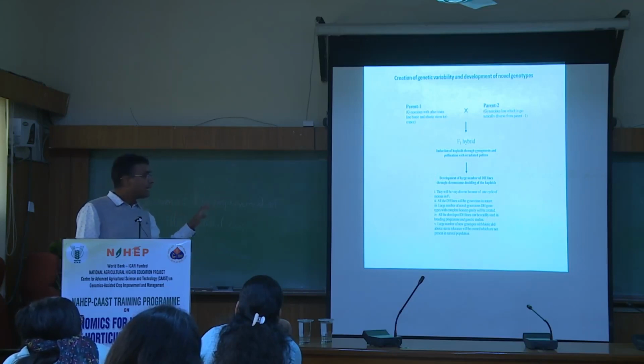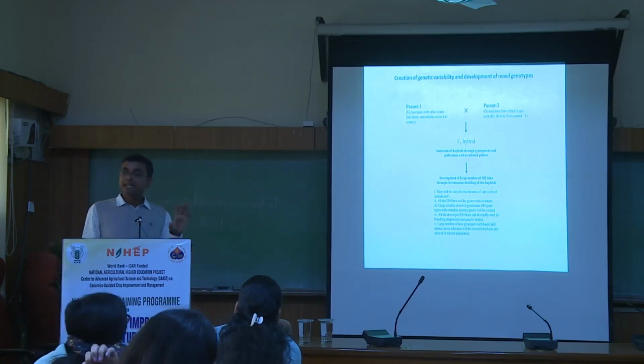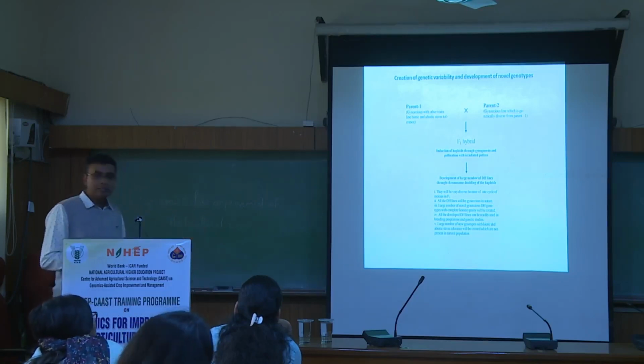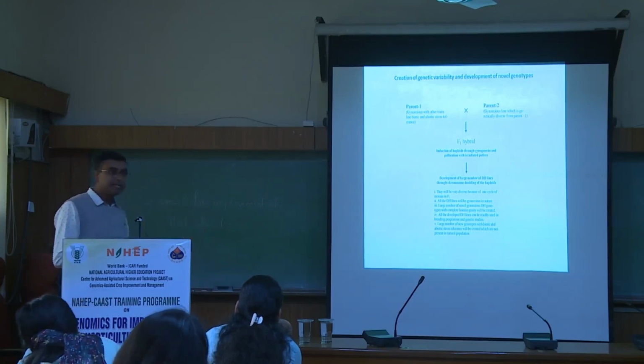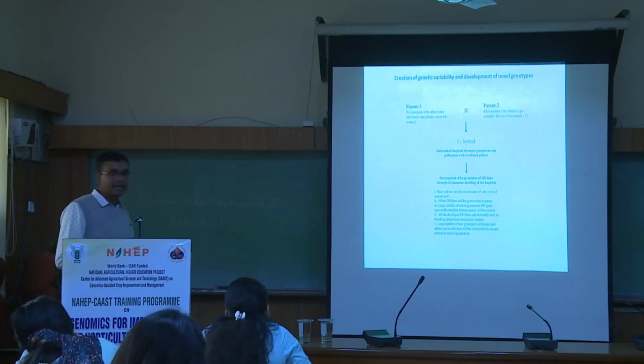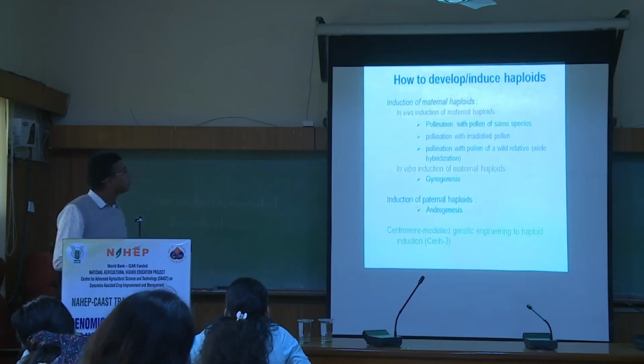So within 2 years, you can create a certain kind of variability, and that variability you can assess or evaluate, and that could be used as such as a variety. So within 2-3 years or the 4th year, you can develop a variety using the DH-based technology. And based on your objective, you can select your parental lines, what are the traits you need in your variety, no? So these are the different applications. I am not going into detail.